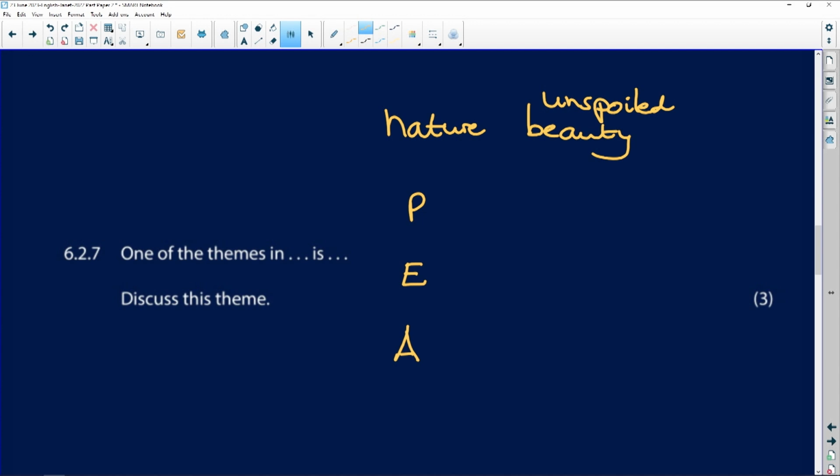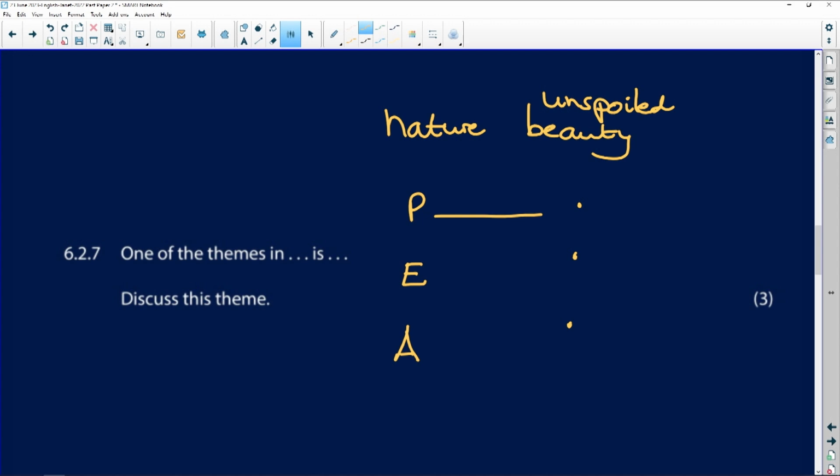So you're saying to yourself, this is my theme. I mustn't just tell the story. I must say the water shows the unspoiled beauty. And then I need to find another example which I discuss and another example which I discuss. So it's 3 times over in the theme question.